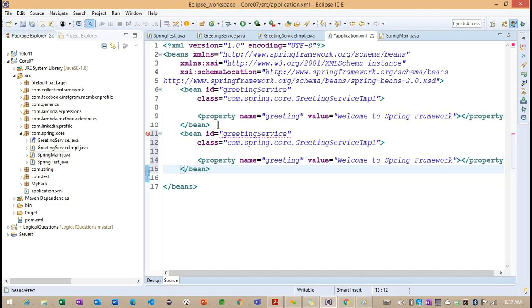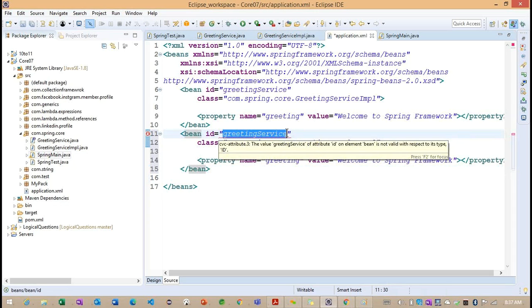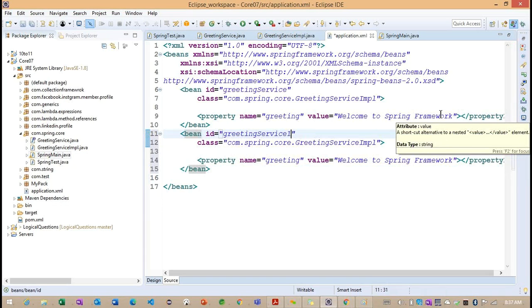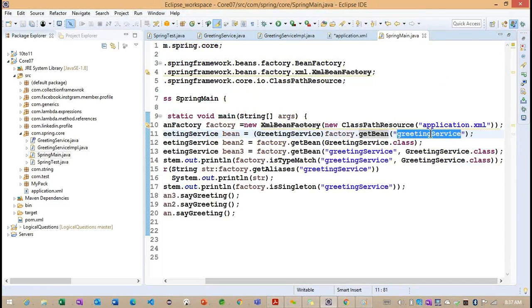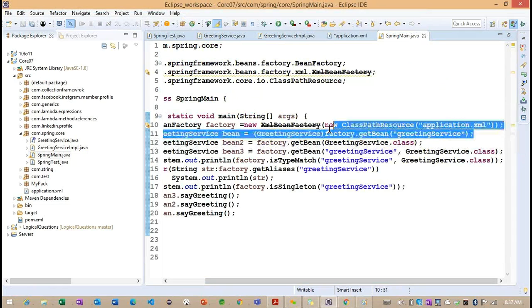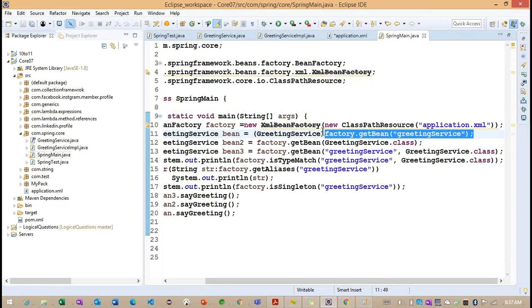We are getting an error here. With the same ID, we cannot create one more object, that is, we cannot define one more bean. So here we need to change the information. For example, here I am having two objects, but I want to get only one object. To get only one object, we can go for this particular ID specifically.